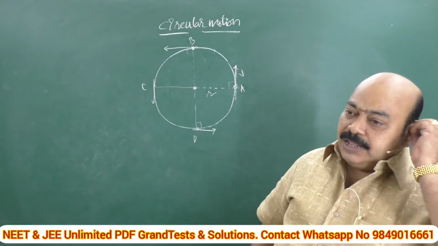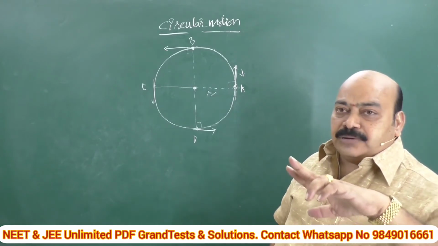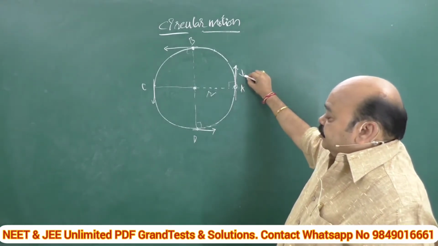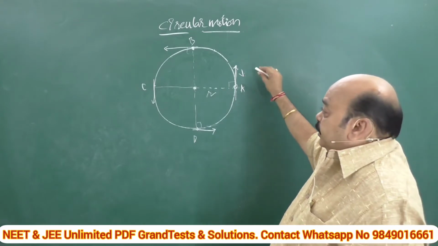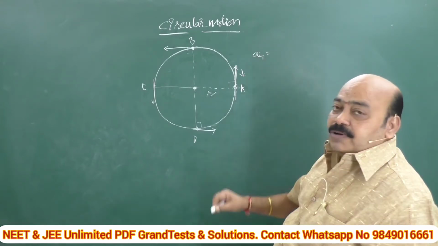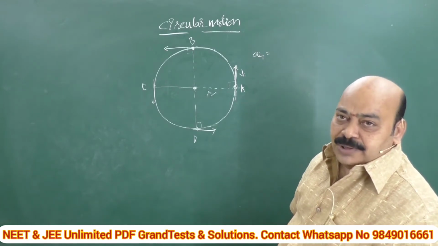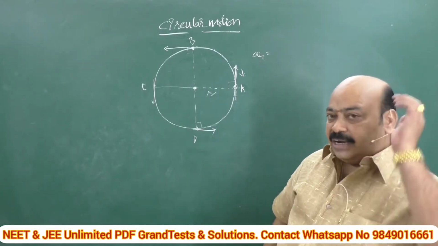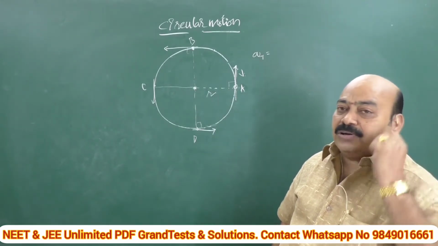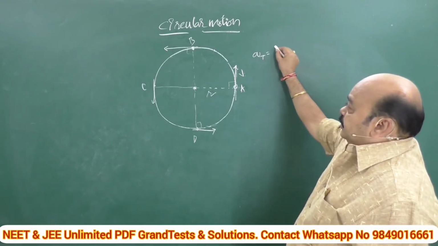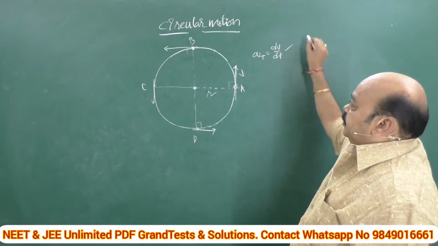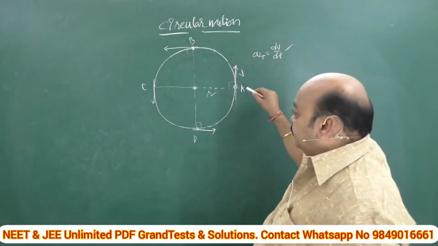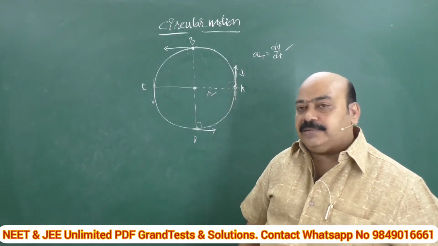And in this case, the body is subjected to two types of accelerations. One is the tangential acceleration because of this V, which we can calculate using our ordinary techniques. What do you mean by velocity? Velocity is nothing but the rate of displacement. Similarly, what is acceleration? The rate of change of velocity is called acceleration. That is why tangential acceleration is nothing but dv by dt. What is its direction? It is none other than the direction of the velocity. That means it acts along the tangent.